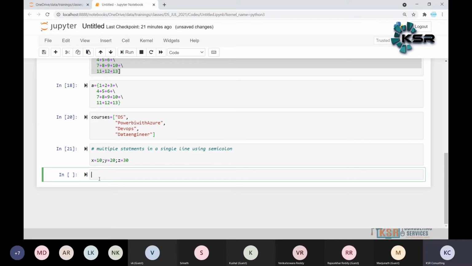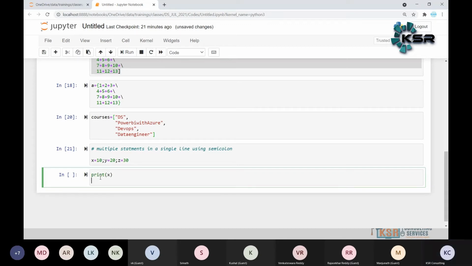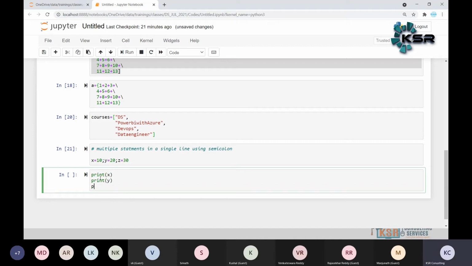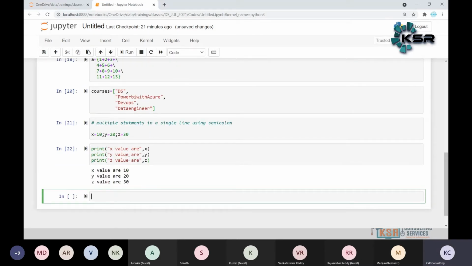We can also do like this: X is equal to, okay, here write print of X, print of Y, print of Z. What is the answer, guys? Print the X value, the Y value, the Z value. What is the value, sir? X value is 10, Y value is 10, Z value is 10.